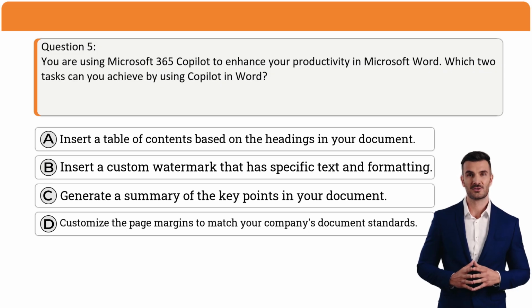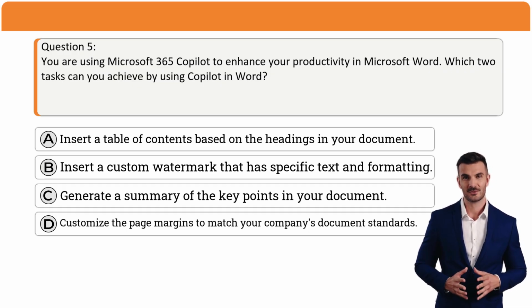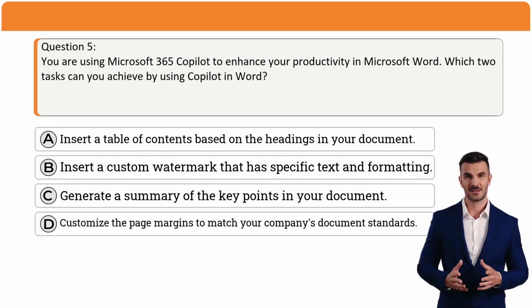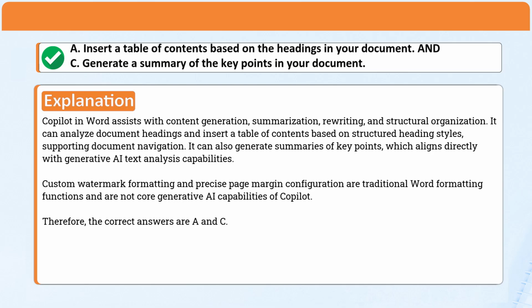Question 5. You are using Microsoft 365 Copilot to enhance your productivity in Microsoft Word. Which 2 tasks can you achieve by using Copilot in Word? A. Insert a table of contents based on the headings in your document. B. Insert a custom watermark that has specific text and formatting. C. Generate a summary of the key points in your document. D. Customize the page margins to match your company's document standards. Correct answer: A. Insert a table of contents based on the headings in your document. And C. Generate a summary of the key points in your document.